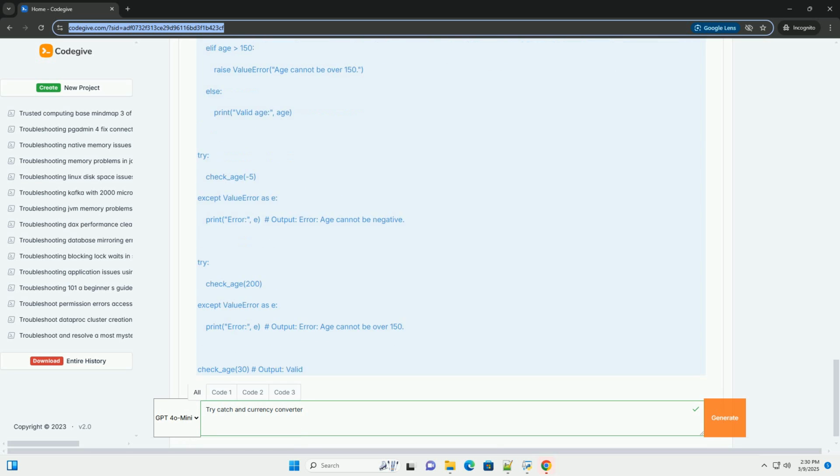Example: handling ZeroDivisionError. Multiple except blocks. You can have multiple except blocks to handle different types of exceptions in different ways. This allows you to provide more specific error messages or perform different recovery actions depending on the type of error. The else block. The else block is executed only if no exception occurred in the try block.